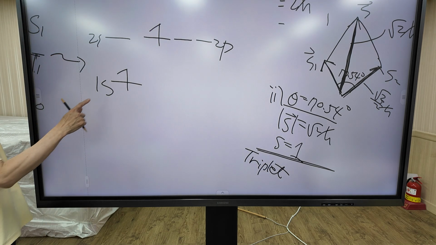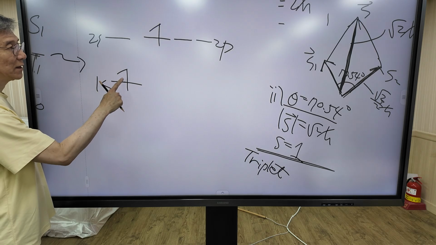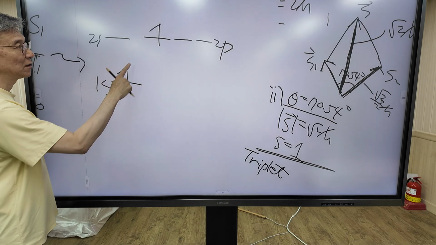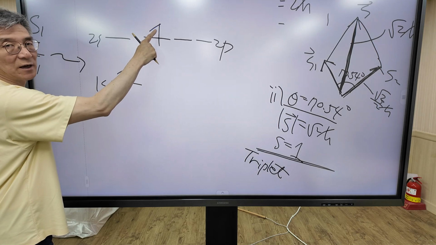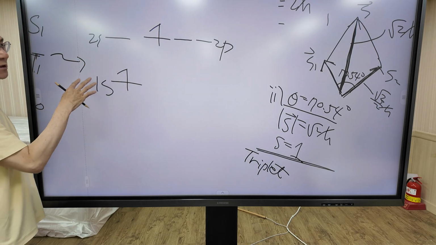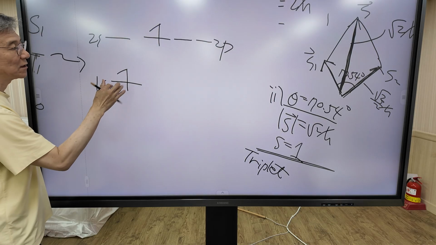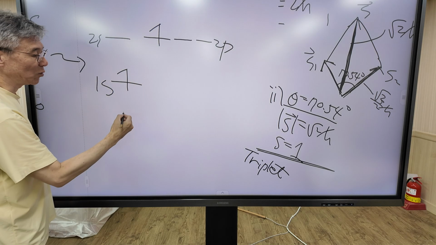But the spin state, if the electron in the 1s orbital has a given spin state, after the transition the spin state remains. The spin state does not change. Spin state is preserved during the transition. To change the spin state, the magnetic moment must change.